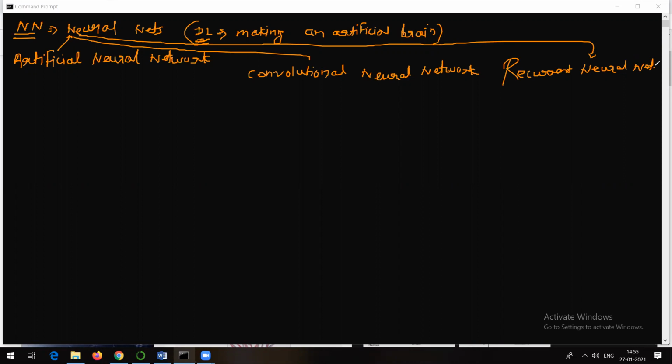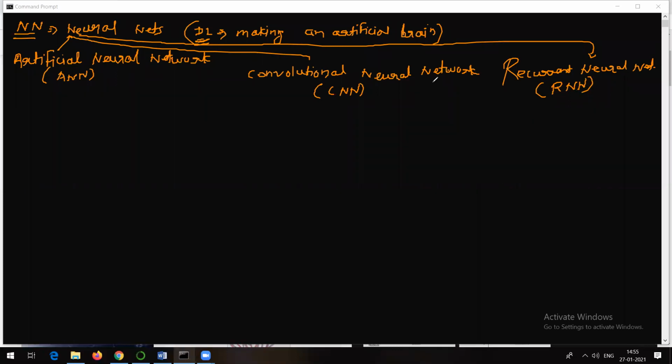Now, what is artificial neural network all about? You can develop different deep learning projects with the help of any one of these types of neural networks, whether ANN, CNN, or RNN. Generally, people make use of short forms here. ANN is artificial neural network, CNN is convolutional neural network, and RNN is recurrent neural network.